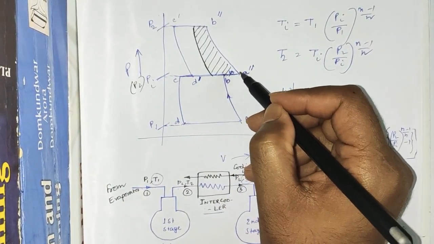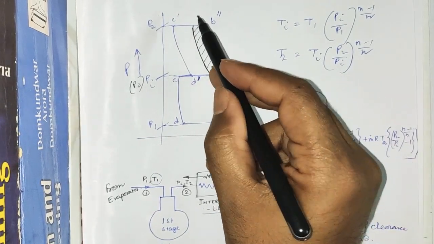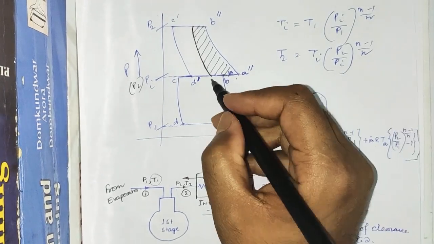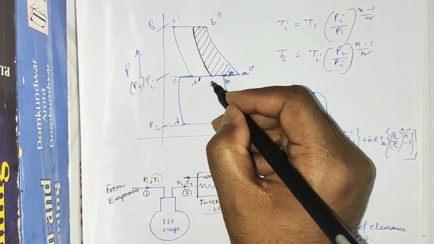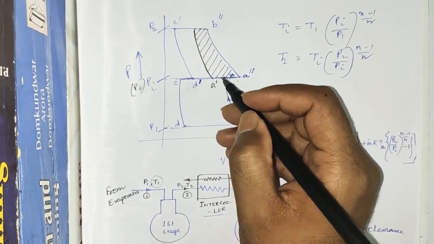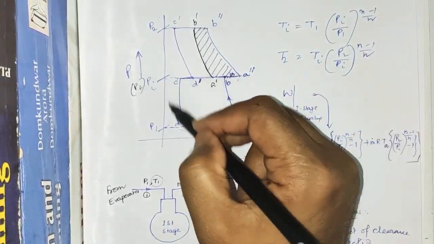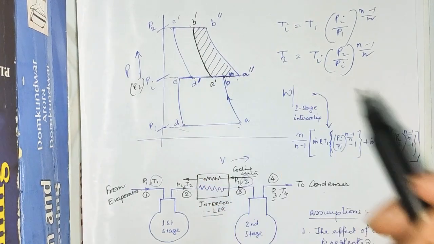B to A dash, next A dash, A double dash to B double dash, next B double dash to C dash, C dash to D dash. So if we mark this point as A dash and this one as B dash, here A, B, C, D is the first stage of compression, A dash, B dash, C dash, D dash is the second stage.